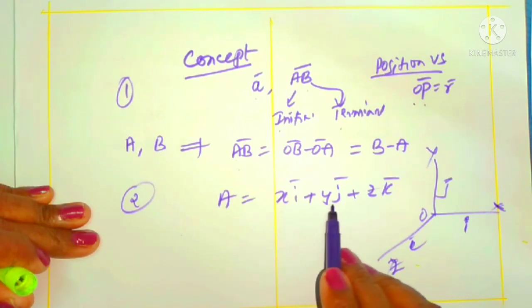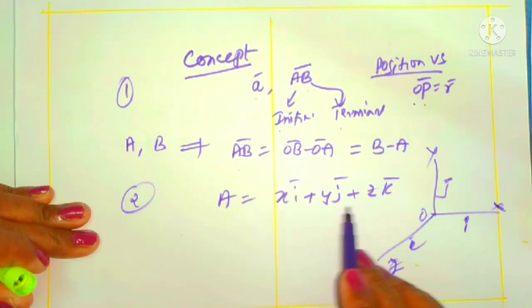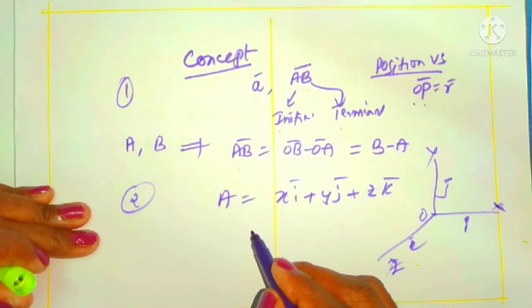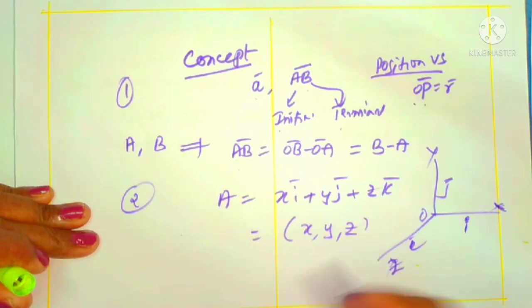Instead of writing xi plus yj plus zk, this is also called a linear combination of i, j, k, where x, y, z are scalars, meaning any real numbers. Instead of that, we can simply write it as an ordered triad: x coordinate, y coordinate, z coordinate.